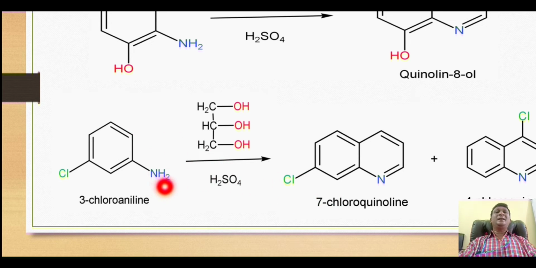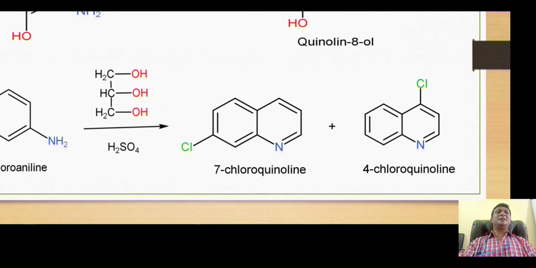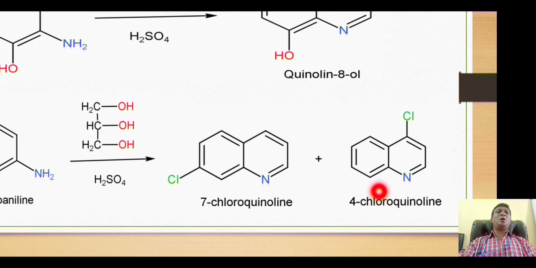But when the cyclization takes place in a way like this, that this nitrogen and the acrolein molecule attached undergo cyclization on this carbon, we will get generation of this another derivative which is called 4-chloroquinoline.